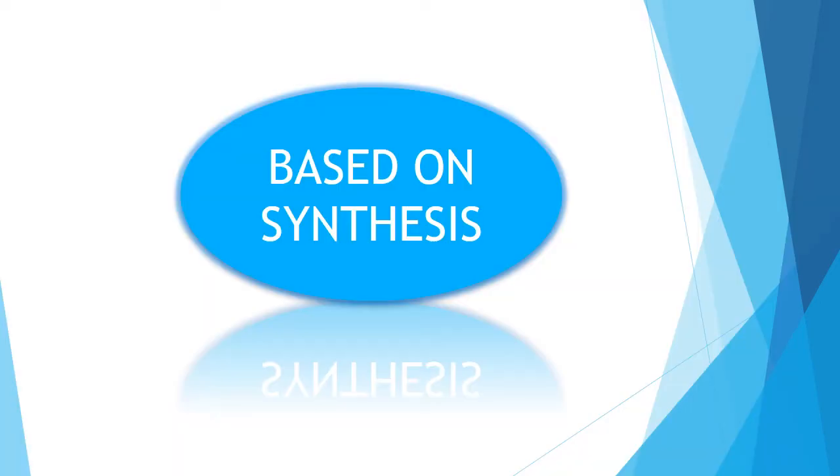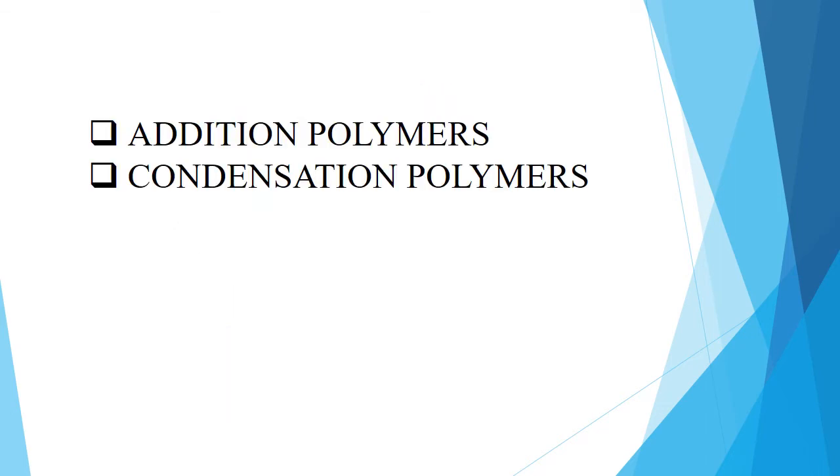The fourth classification of polymers is based on synthesis, that is how they are synthesized, meaning how they are prepared, how two monomers chemically react with each other. So they are addition polymers and condensation polymers.